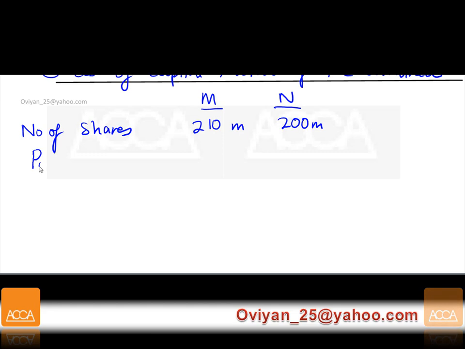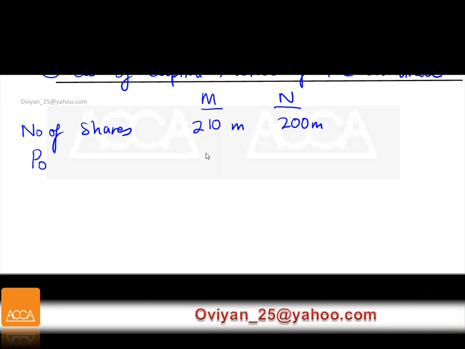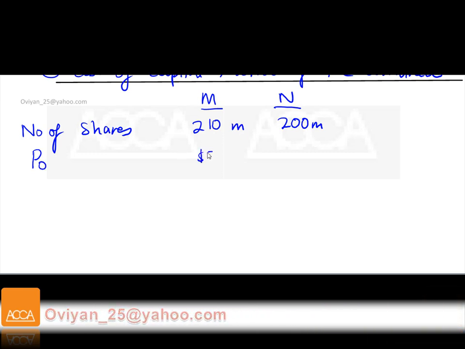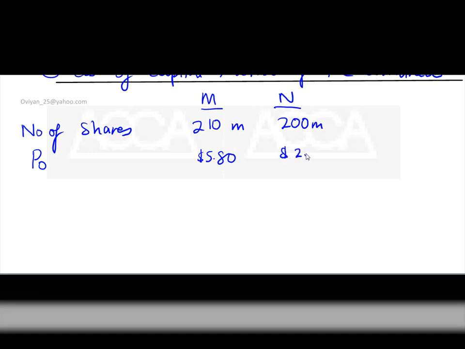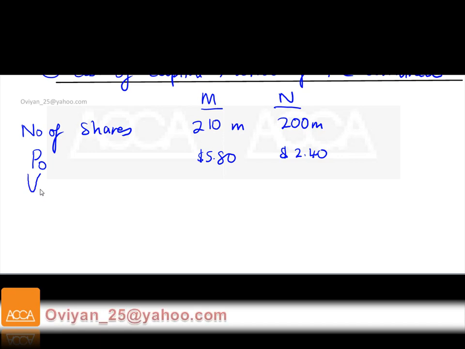Now the price of the share, again in paragraph number 2, is given as 5.80 and 2.40 per share. Multiplying these two figures, you simply get the value of your equity.